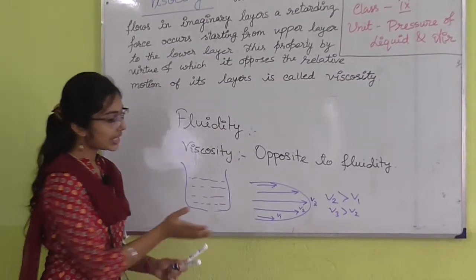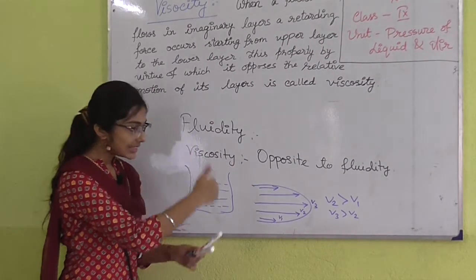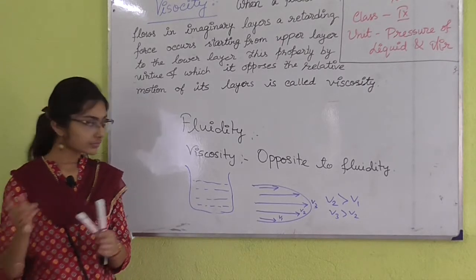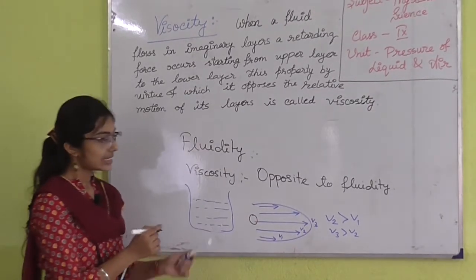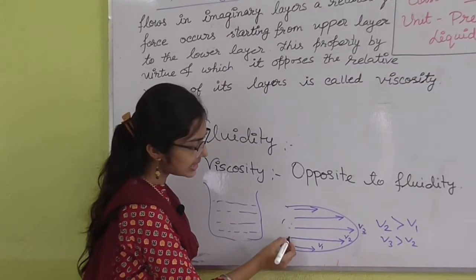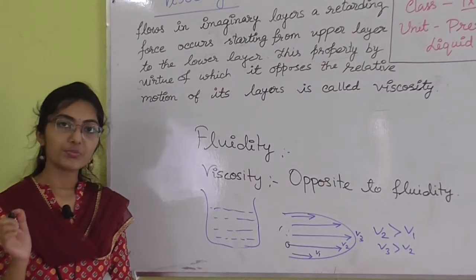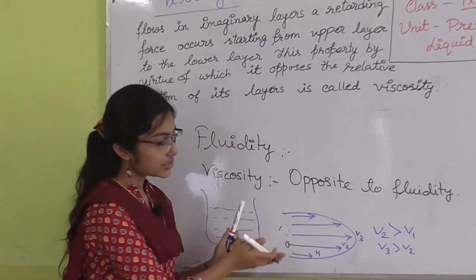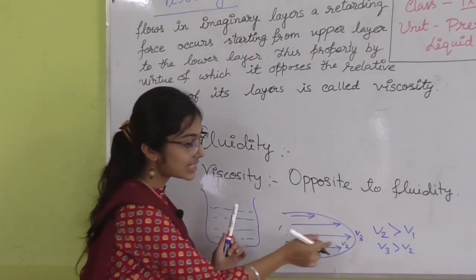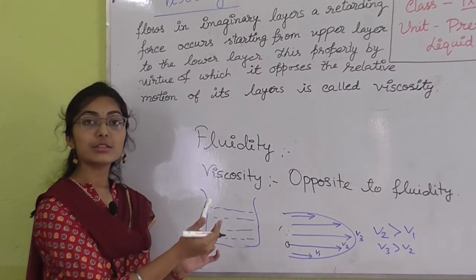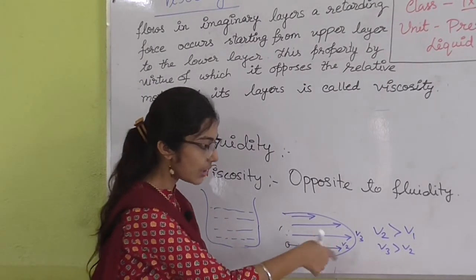So as we increase the height of the liquid, the velocity also increases. If we consider only one layer, suppose the layer with velocity V2, the lower layer tends to decrease the velocity of those particles, but the upper layer, whose velocity is V3, is greater, so it tries to increase the velocity of the particles of this layer.